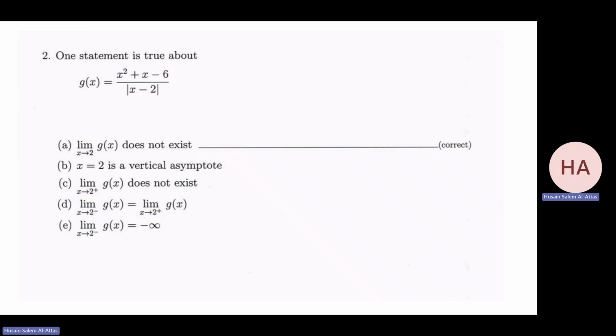Now, this is not related to infinity, but since he wrote it there, which is wrong. What you can do is take care of this absolute value of x minus 2. I need to check the limit from right and left, because from right it will be x minus 2, and from left it will be 2 minus x. For this function, I need to check whether that will make a difference or not. That will be x plus 3 times x minus 2.